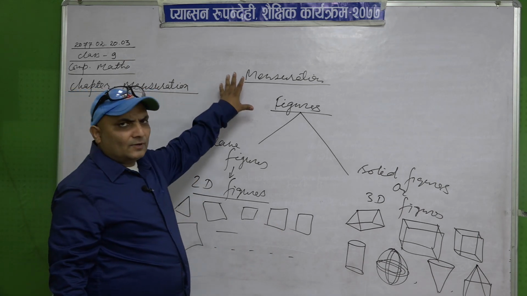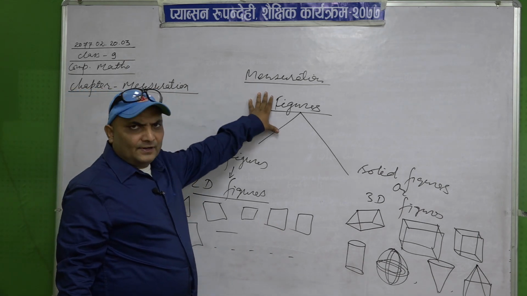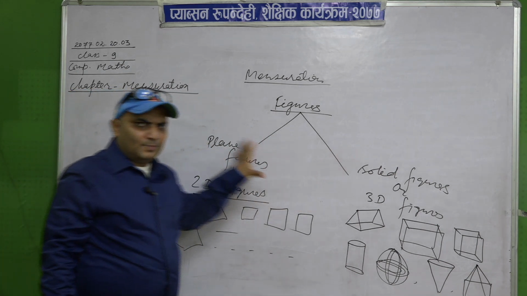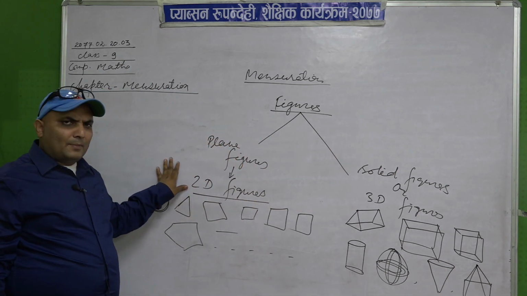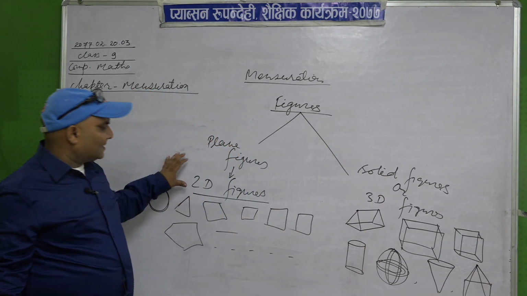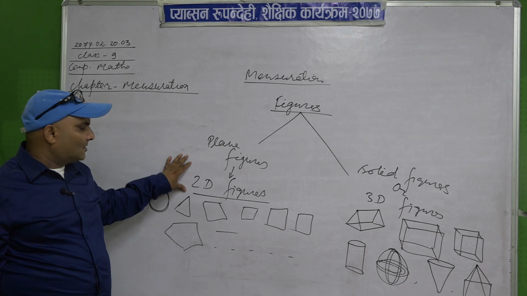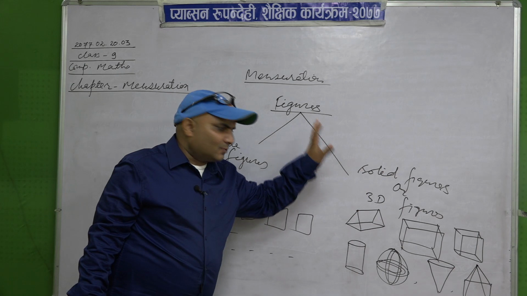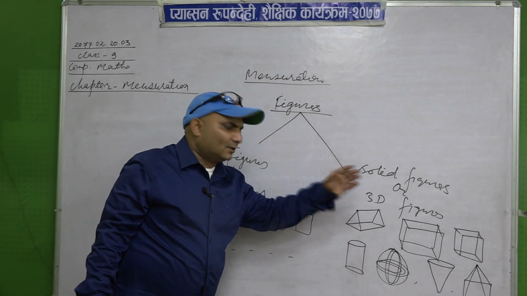Now, what is the meaning of mensuration? How many types of figures are there? Plane figure and solid figure. A plane figure is also called a two-dimensional figure, and a solid figure is also called a three-dimensional figure. It is two-dimensional because it has only length and breadth. It has three dimensions because it has length, breadth and height or depth.